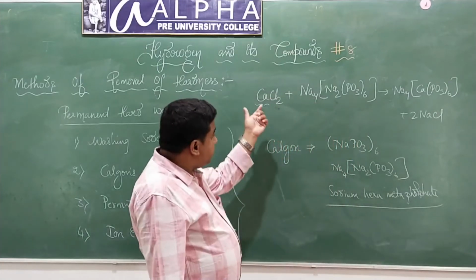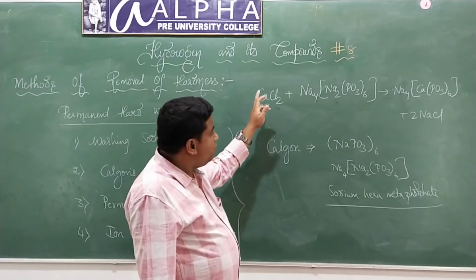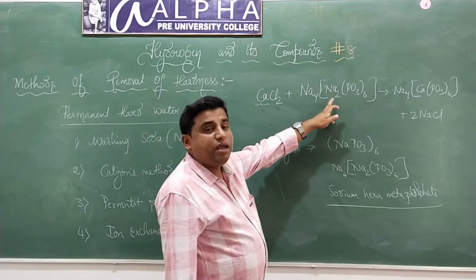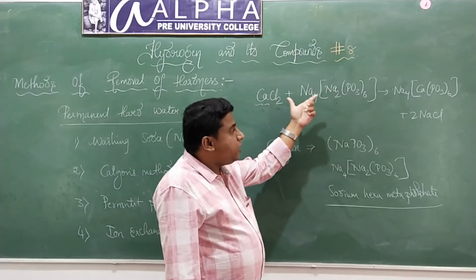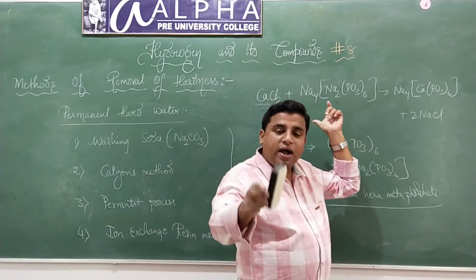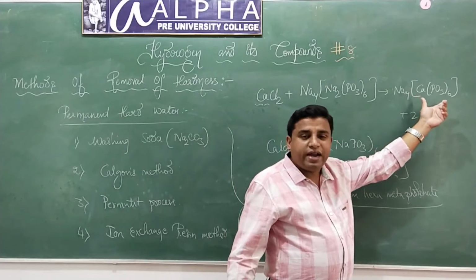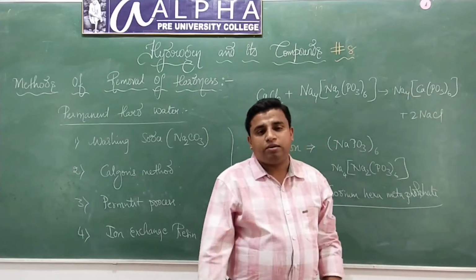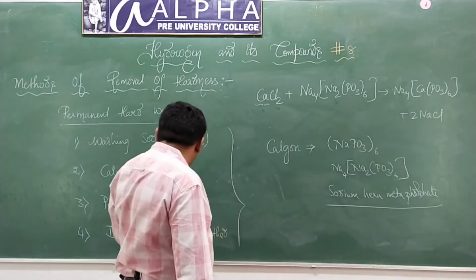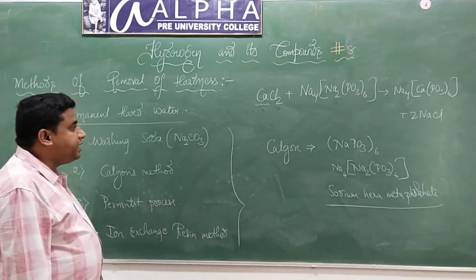So the calcium ions of hard water will replace the sodium ions of this Calgon to form this complex. Now calcium ion is no more available freely in the hard water. It is busy in forming complex with phosphate. Hence, hard water becomes soft water. And this method is called Calgon's method.